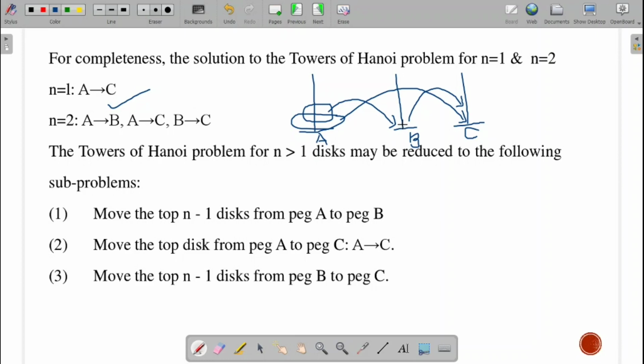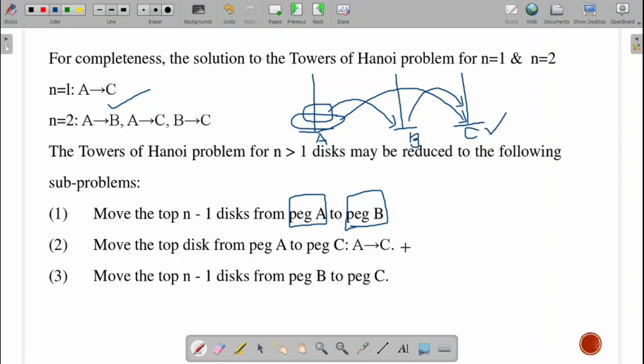Fine. The same logic we are going to apply. So this can be reduced to: we make the move from peg A to peg B, using C as your temporary or auxiliary peg.